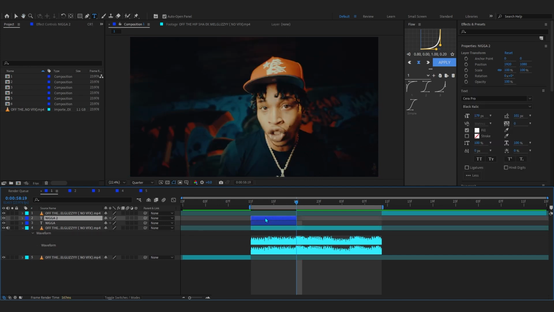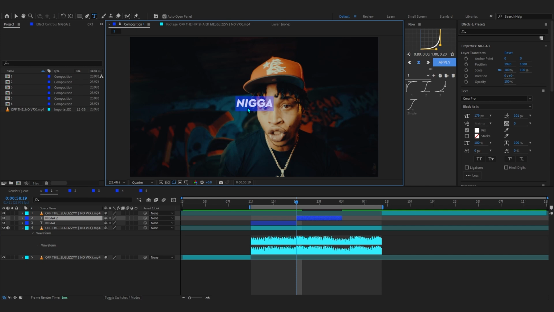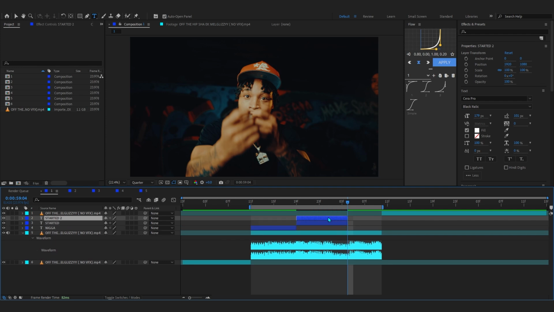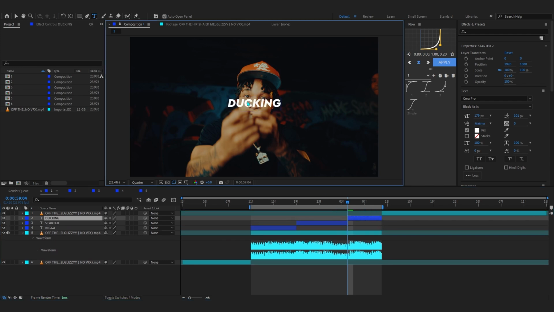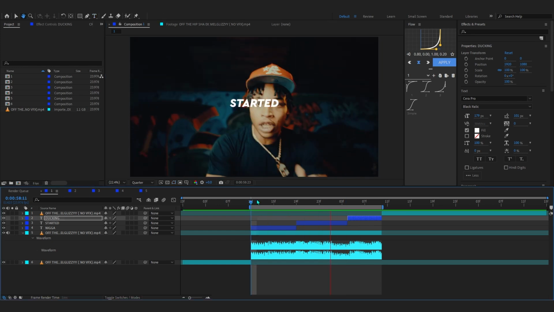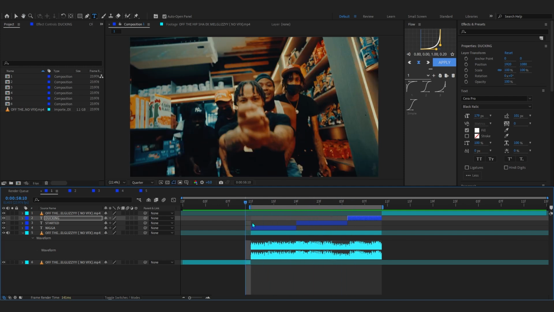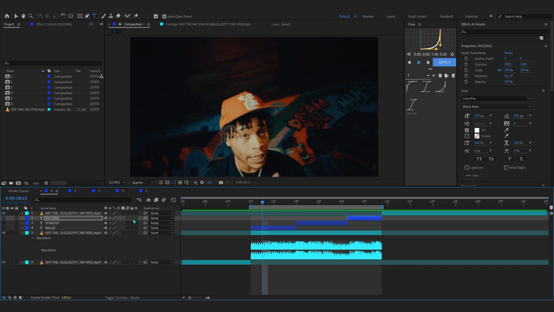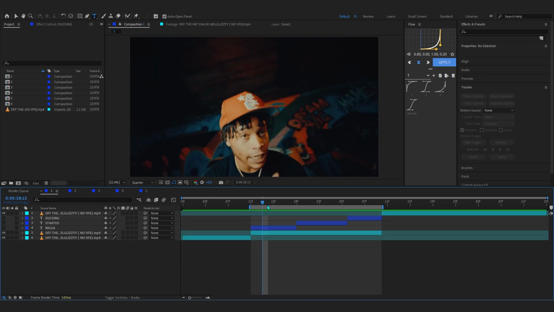I'm just gonna duplicate this text layer right here, and write the other lyrics, which is I guess ducking. So we just gonna duplicate this, and at the end just trim it and write ducking. I think this is the spelling for ducking. I don't even know, bro. I don't even care. But you can see we have this simple flat lyrics going on according to our song, of course. So now we can start the tracking and stuff.